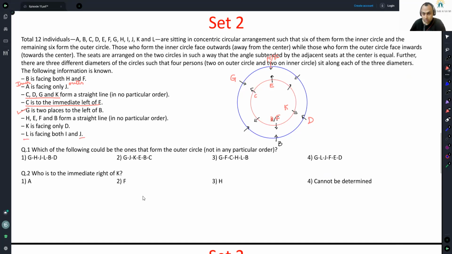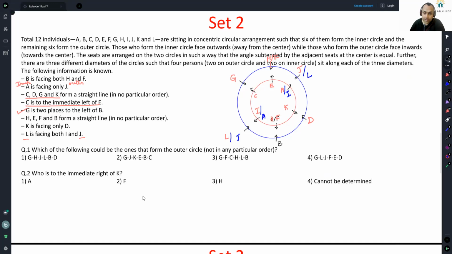Okay. So it could be L facing I here, then A facing J here. This is an acceptable case. Another acceptable case, I will write it with a separate color pen: J facing A here, I facing L here. So either the red grouping or the blue grouping, one of these two will work. Okay, let us see the individual questions now.